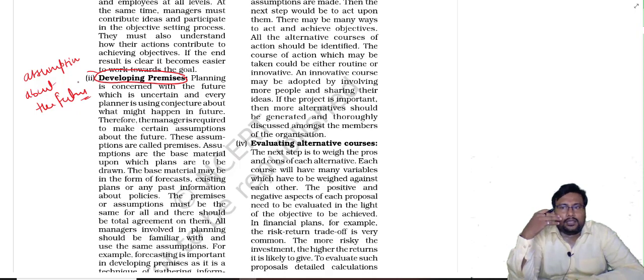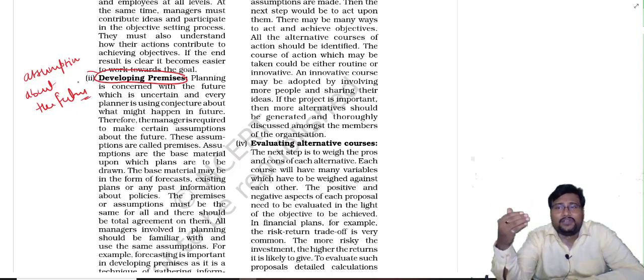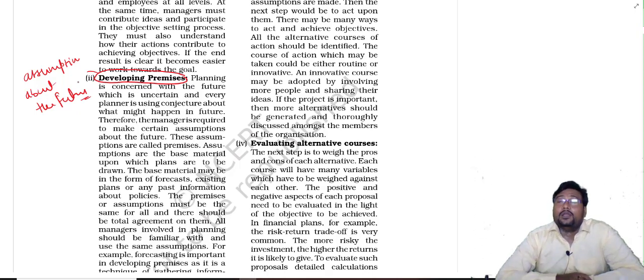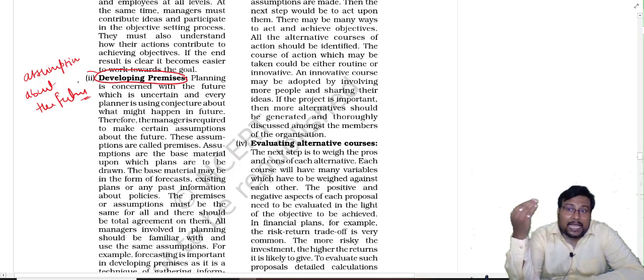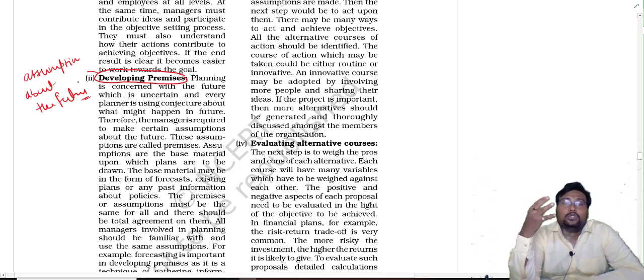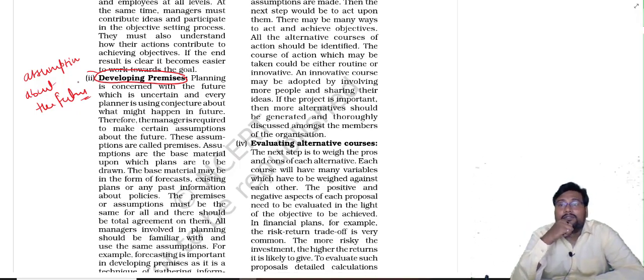So assumptions about future change. What can be changed in the future? What challenges can we face? What opportunities can we capture? If something happens in the future, how can we tackle that?